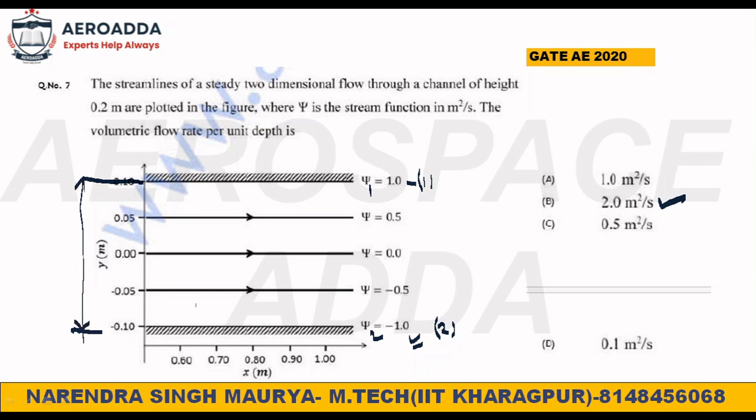Both streamlines will be apart from each other by 0.2 meter. Okay, so then only it will make a channel. So that's the reason you are taking this streamline and this streamline. I think this one is clear. Okay, now